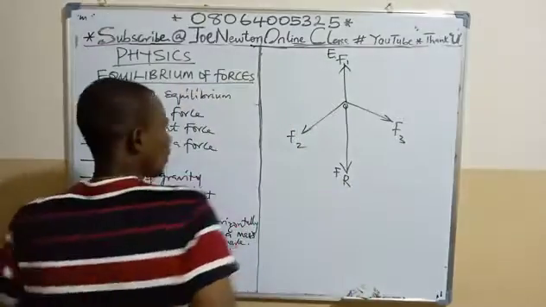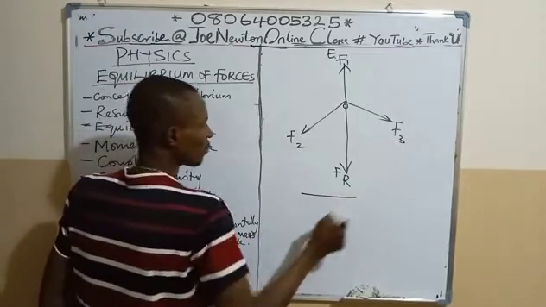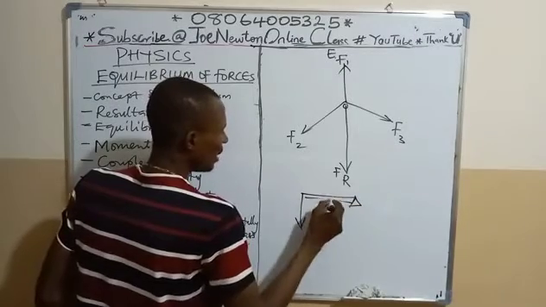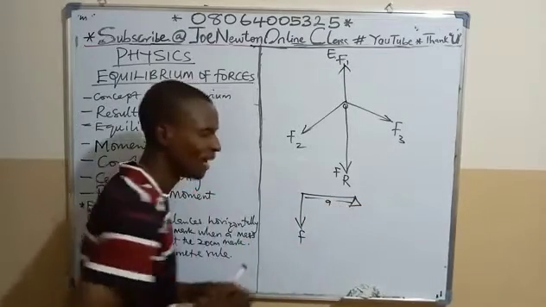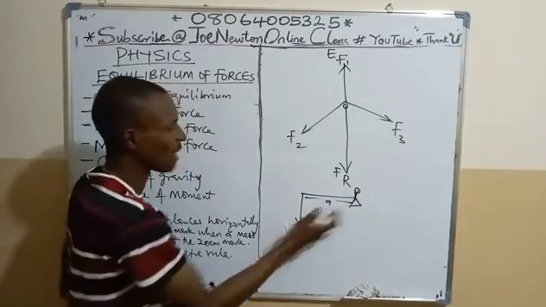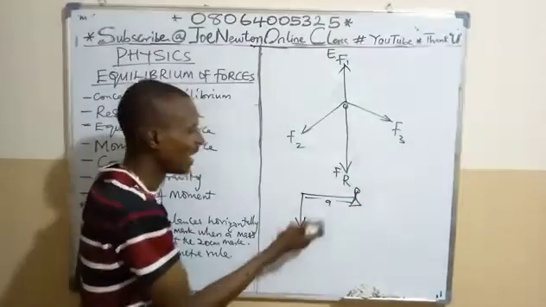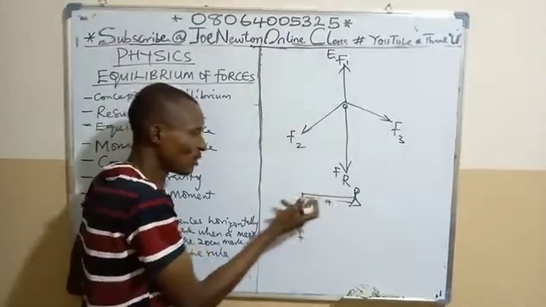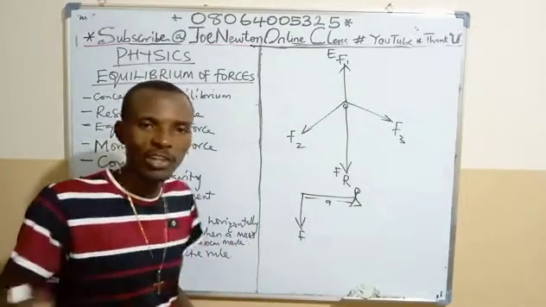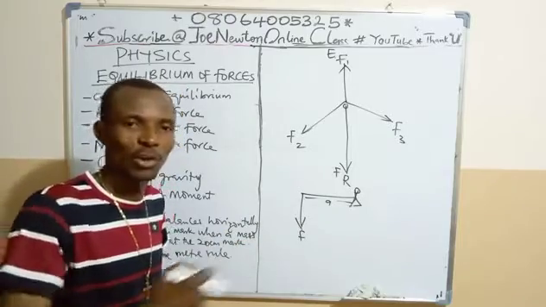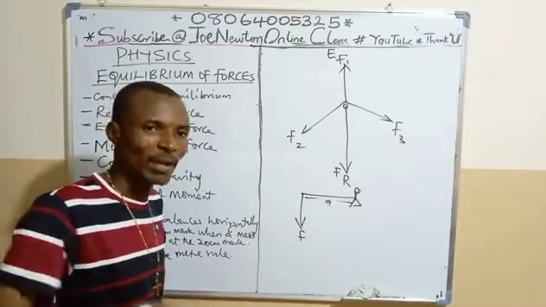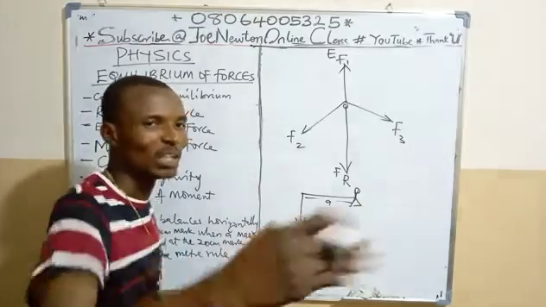For instance, if this is a force acting, and this is a pivot on a body, and from here to here is A, then the moment of this force about this point is the product of this force and the perpendicular distance from this pivot. For instance, when you are opening and closing a door, you are applying a perpendicular force to the door, and the pivot is the hinges. Then the moment of a force is the product of the force you apply to the door and the distance from that point to the hinges.